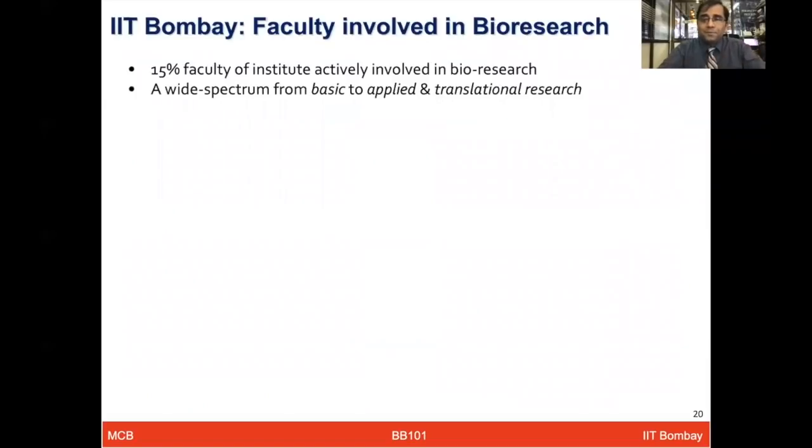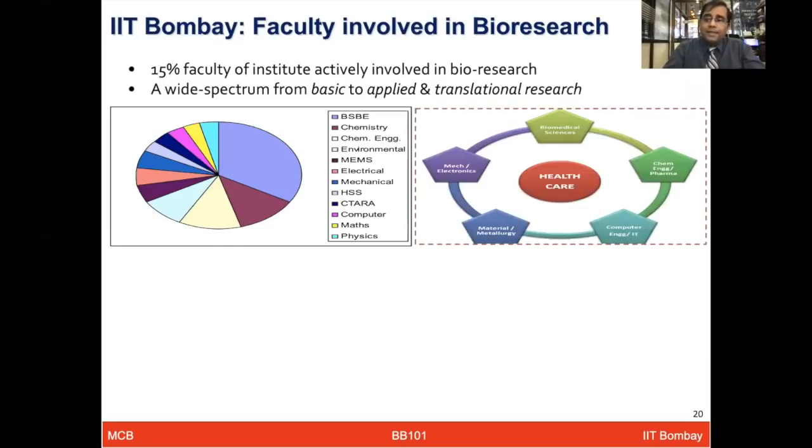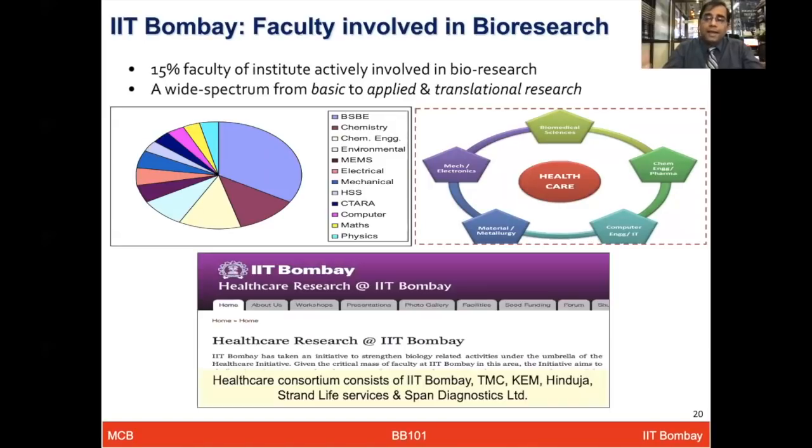IIT Bombay, you might be surprised, has so many engineering faculty and a lot of engineering research going on in the campus, but there is quite a bit of interdisciplinary research happening as well. Around 15% or so of faculty members are involved either only in biology or at the interface of biology and engineering. Interdisciplinary projects are being done, right? And as you can see on the slide, it spans different departments, not only biosciences, bioengineering, chemical engineering and chemistry, but also many other departments which are actively involved in bioresearch.